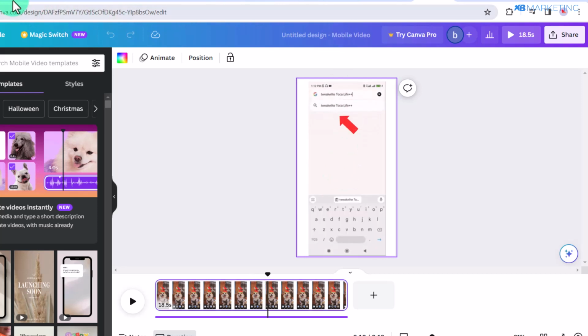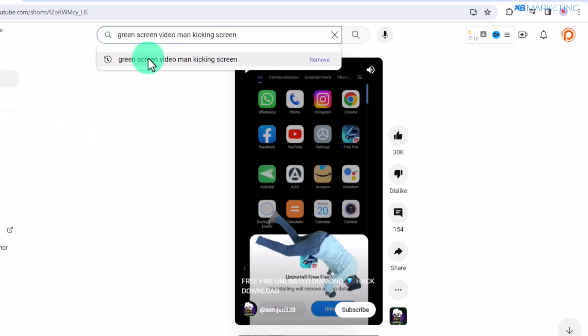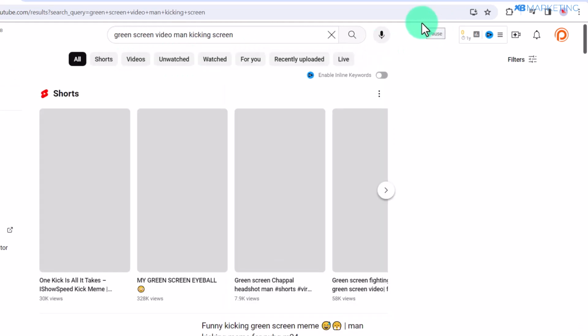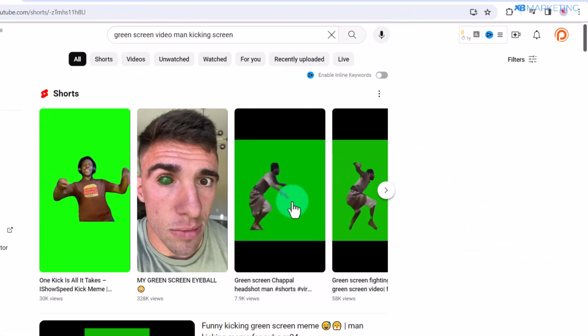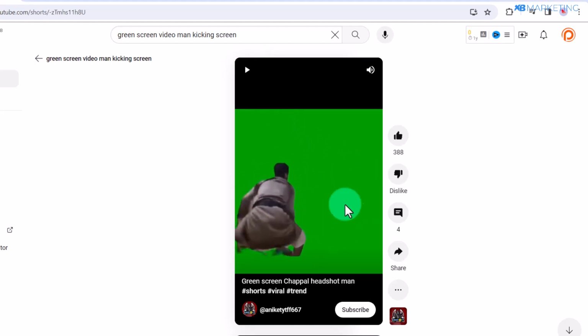However, some people might be interested in getting someone like this to appear in the video, and that is very simple to do. All you need to do is go over to the search section of YouTube and type in green screen video man eating screen. Once you type this, you're going to see a lot of green screen videos that you can use for this method. If I click on this one as an example, you can see this person is doing something similar to what the previous video did. So you can download this video and use it to create that type of video.